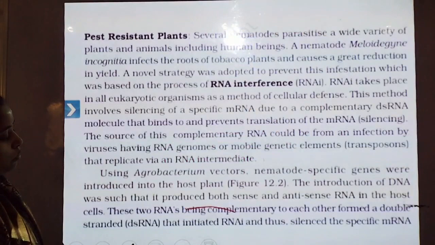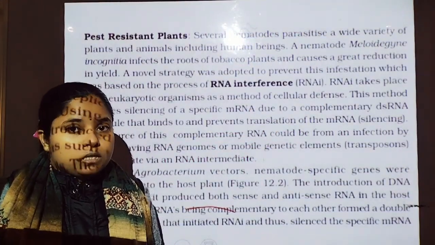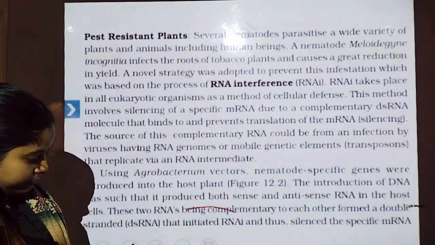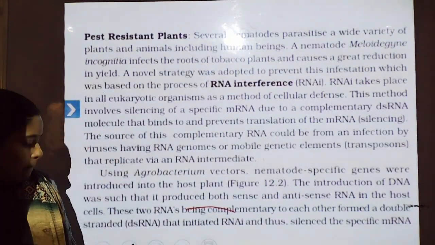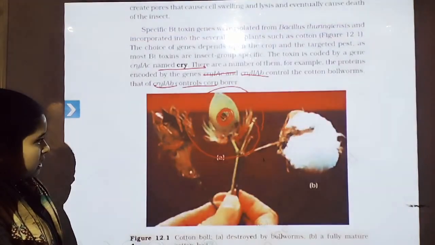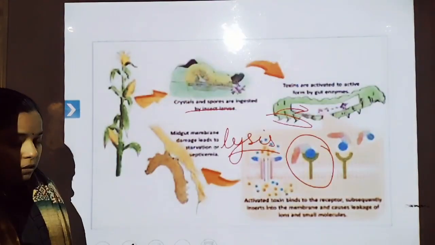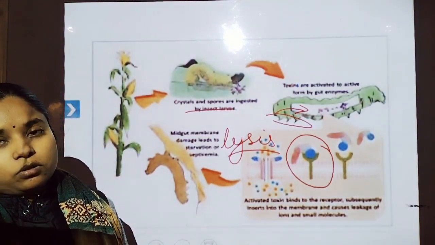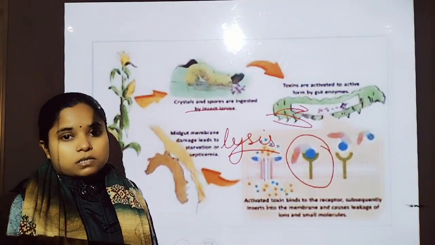Let us review the whole topic we have discussed in today's class. We have discussed Bt cotton and the function of Bacillus thuringiensis. Bacillus thuringiensis has genes, the cry genes. These cry genes are introduced into the plant cell by recombinant DNA technology, and now plants are able to synthesize the type of toxin which is produced by Bacillus thuringiensis.